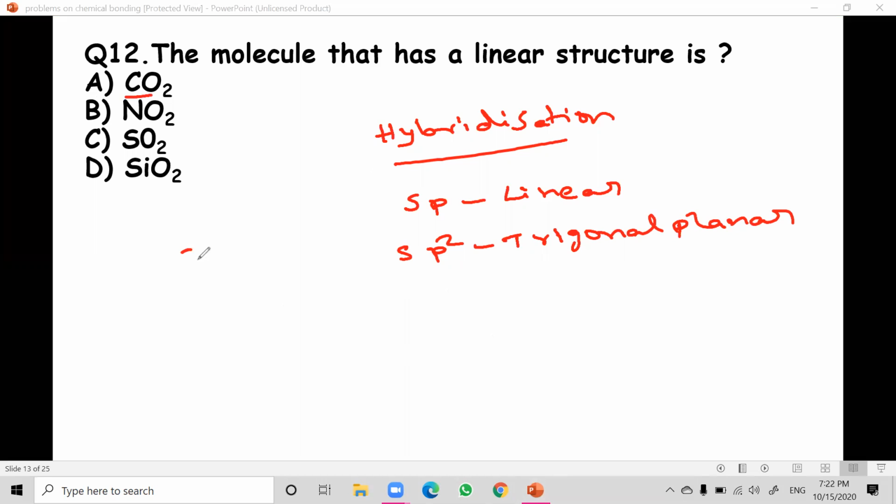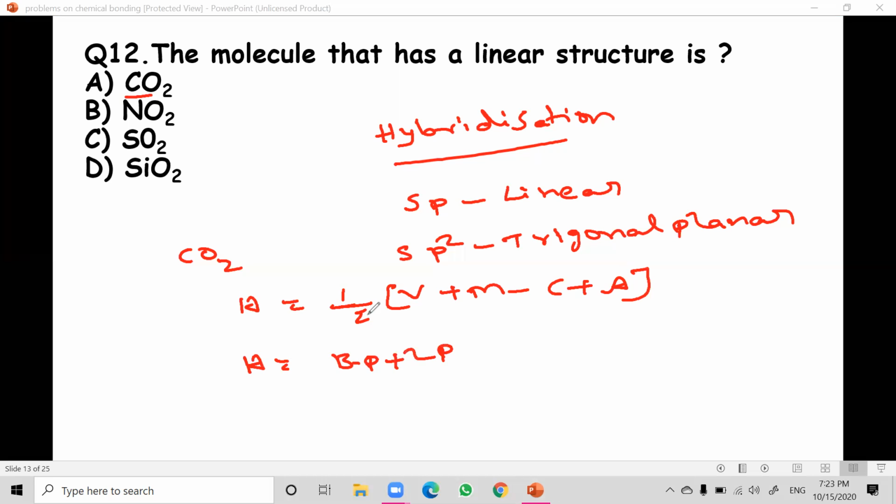So carbon dioxide. The hybridization H is equal to half into V plus M minus C plus A, where V is the valence electrons of the carbon atom. Or you can take the n factor, the number of bonds, the number of lone pairs and bond pairs. Simply, H is equal to total number of bond pairs plus lone pairs. Let us take both methods into consideration.